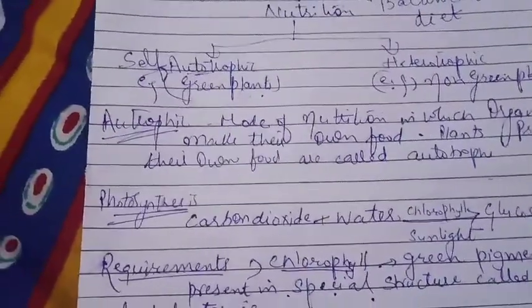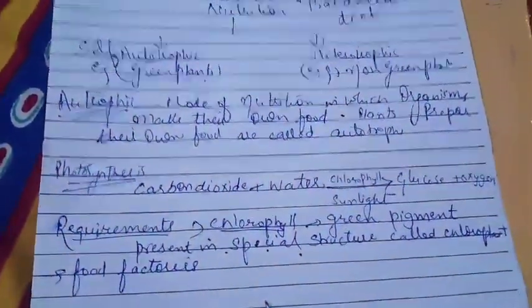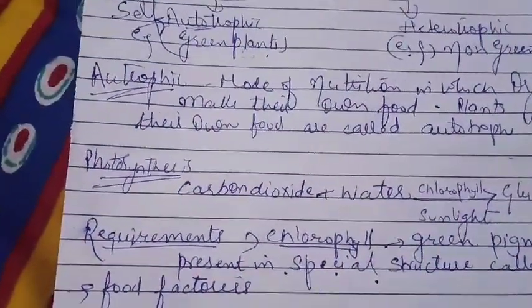It is a green pigment inside a special structure called chloroplast inside the cytoplasm of the cell that helps in the process of photosynthesis, and these are also called the food factories.